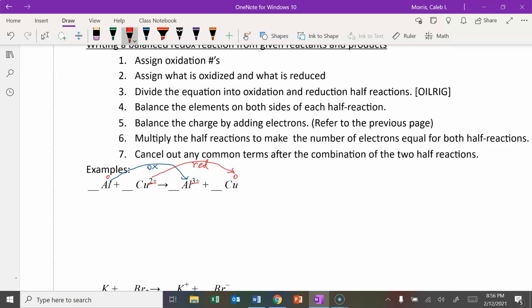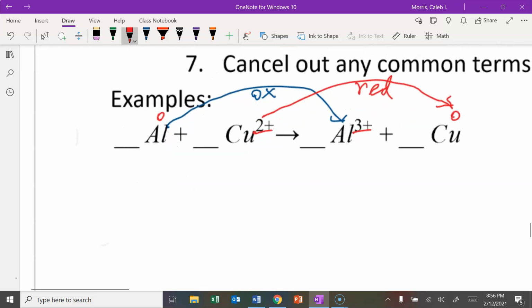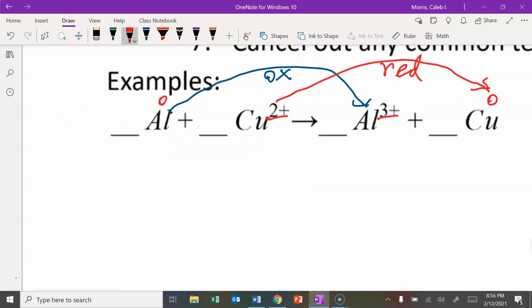All right, we want to break these down into an oxidation reaction and a reduction reaction and balance them with the same number of elements first, and then check to see if the charge is balanced using electrons. Starting out, let's split it in half.